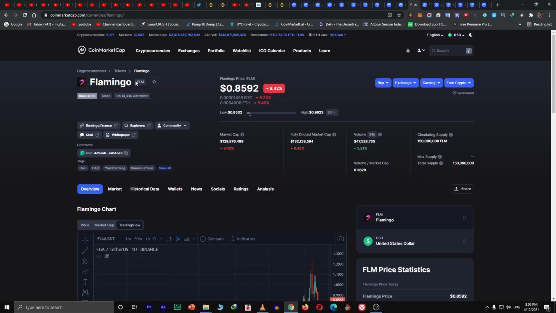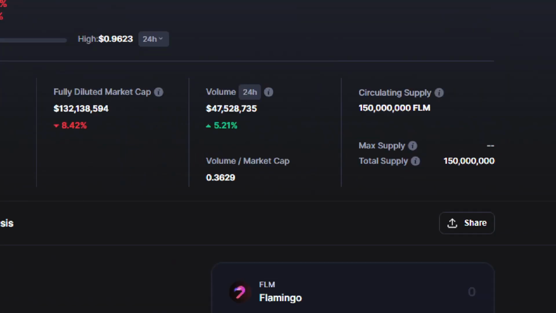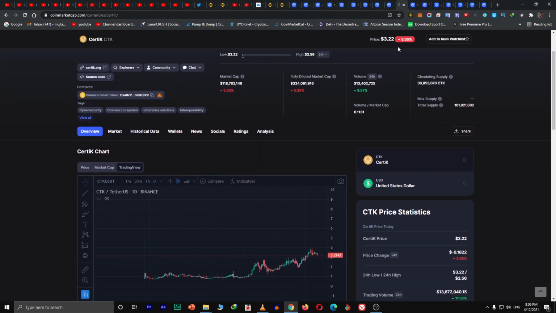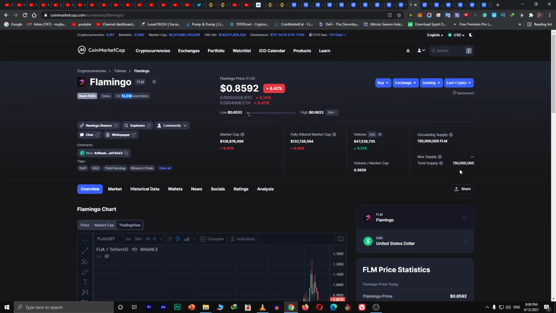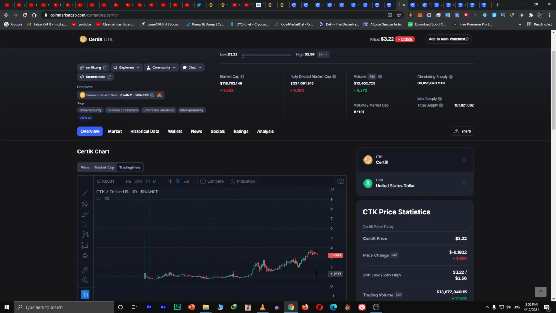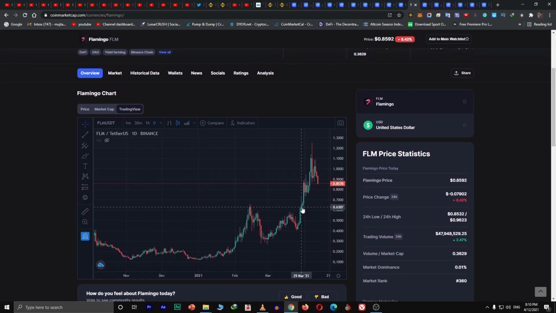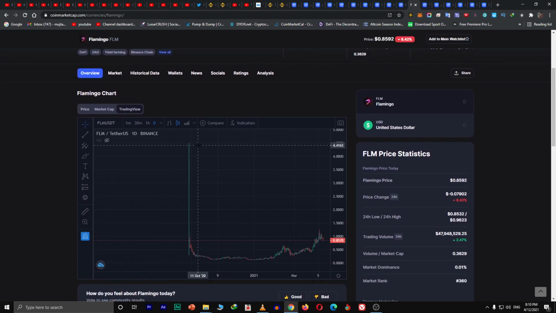So next up is FLM, 14,000 watch list, and the supply is 150 million. Last token we got 100 million, so that's only 50 million more. And you see the price. Just look at the price, here it was $3, and that's the more supply. When the more supply came, the less the price. You see the price, and look at the fluctuation in the price.